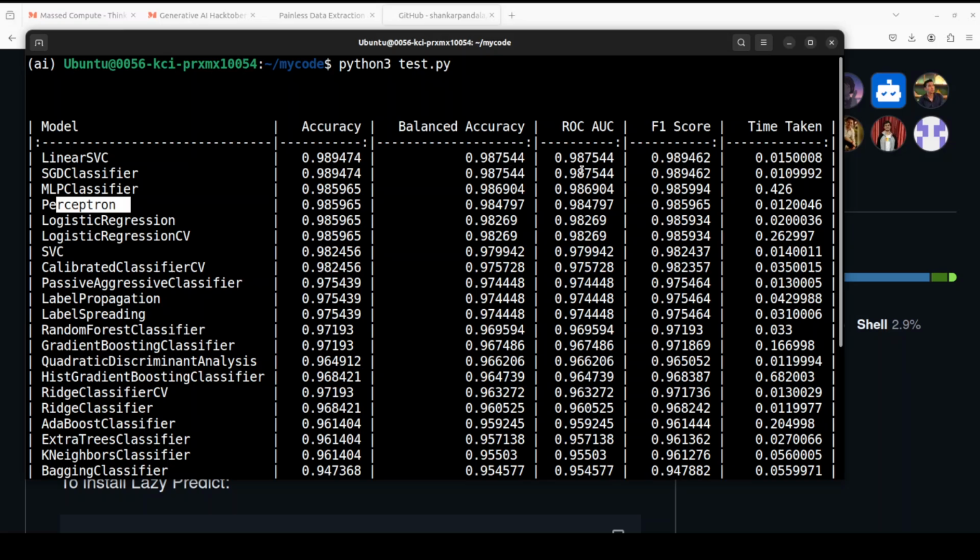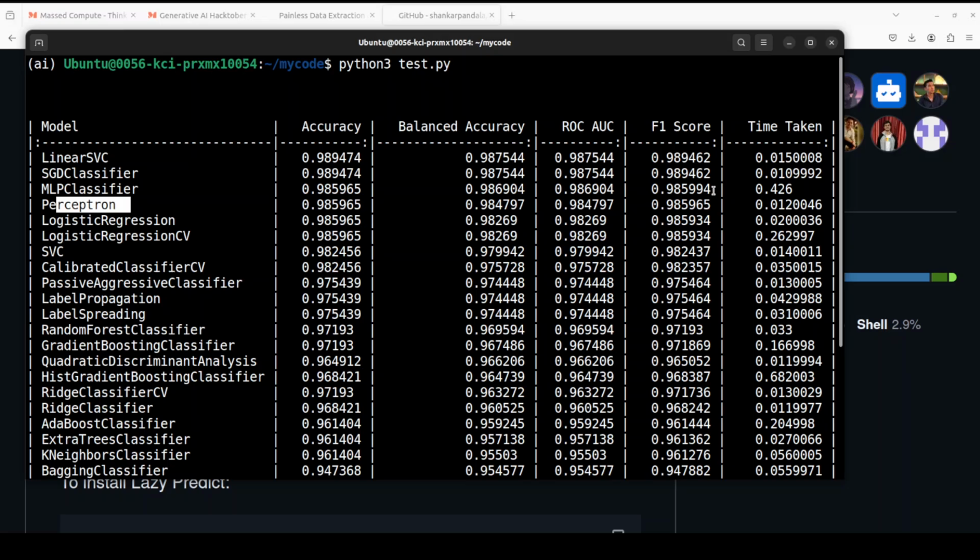Then we have this ROC AUC, which stands for receiver operating characteristic area under curve. This is a measure of the model's ability to distinguish between classes, ranging from 0 to 1. 0 is random, 1 is perfect. F1 score is quite popular. It is the harmonic mean of precision and recall, and that measures the model's accuracy on the positive class.